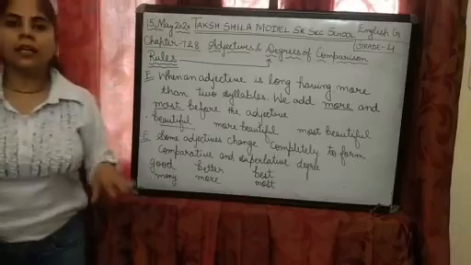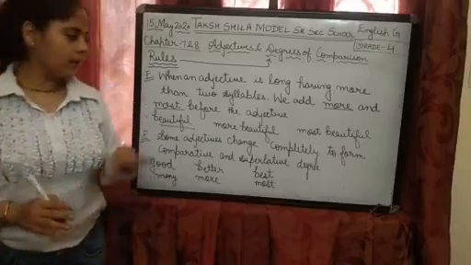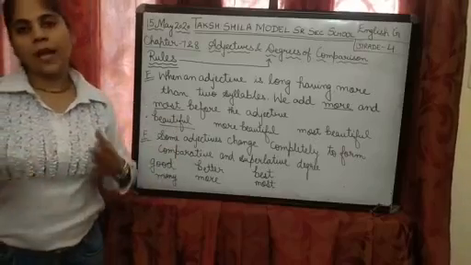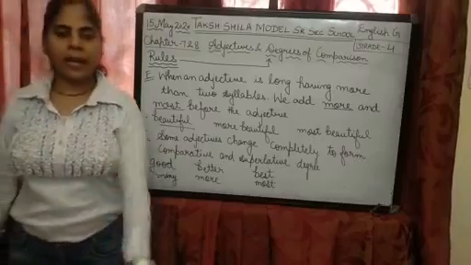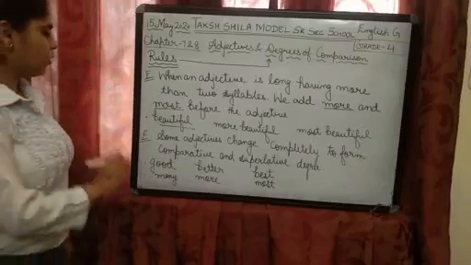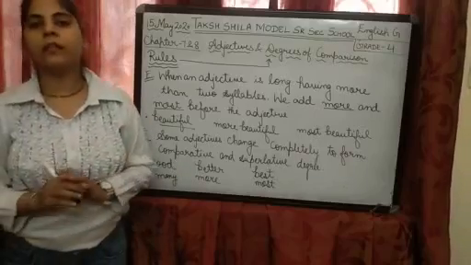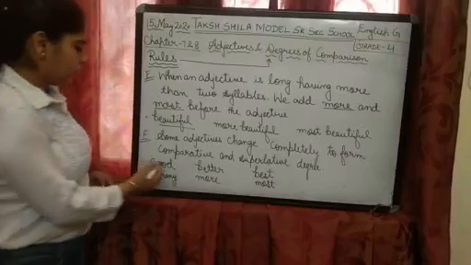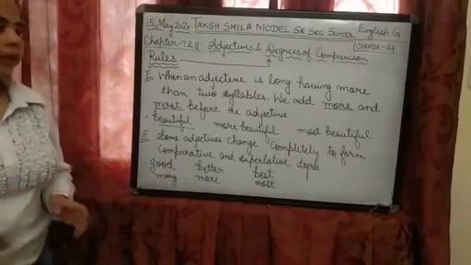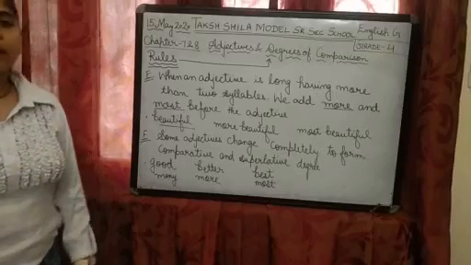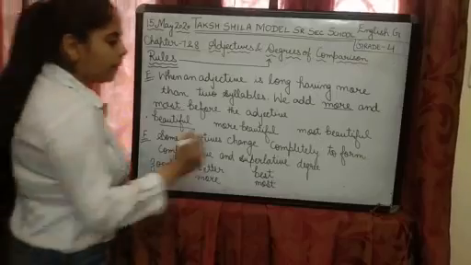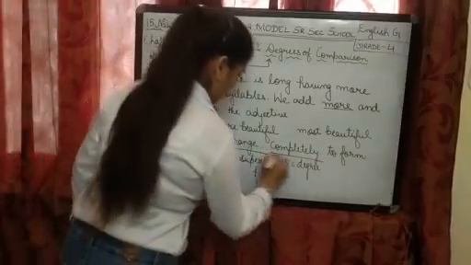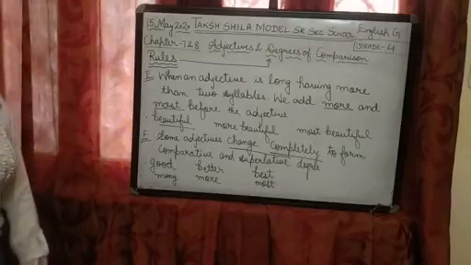Now children, till now, what have we done? We have studied adding ER and EST, right? Till now we were adding ER and EST. But in the next rule, it is totally different, right? The form will be totally different. Here we will not add ER and EST. What will we do? It will change completely.